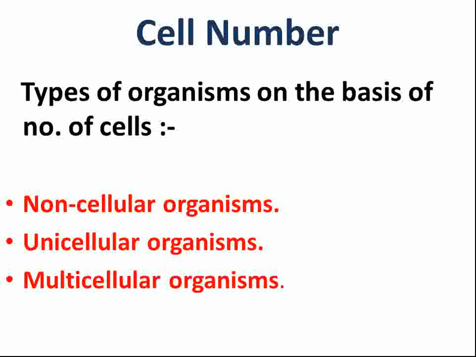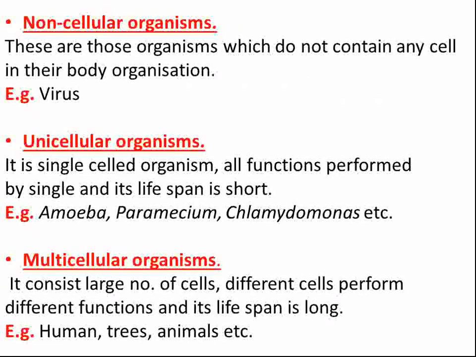Now the next topic is cell number. On the basis of the number of cells, various types of organisms are classified. So we will now study the classification of organisms on the basis of the number of cells. Three types of organisms are classified on the basis of number of cells: non-cellular organisms, unicellular organisms, and multicellular organisms. Now we will study each in detail.